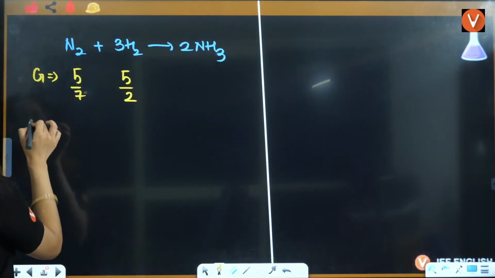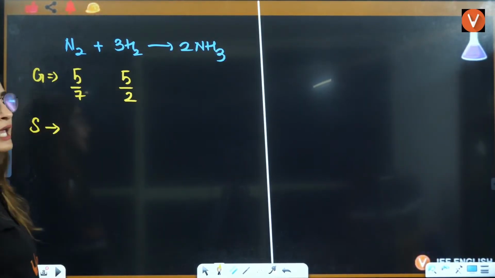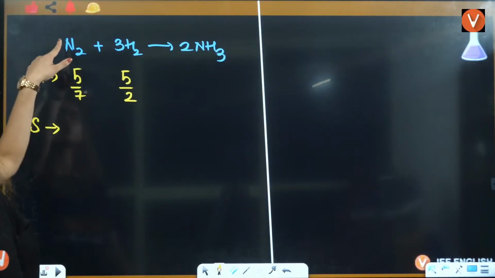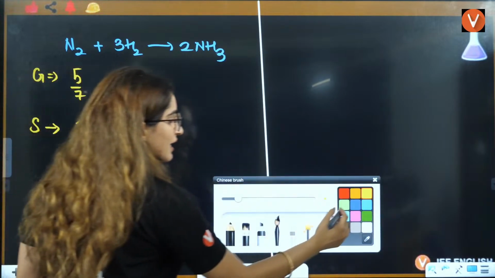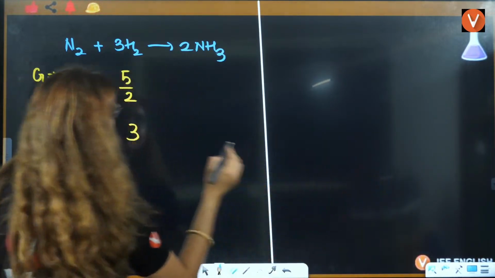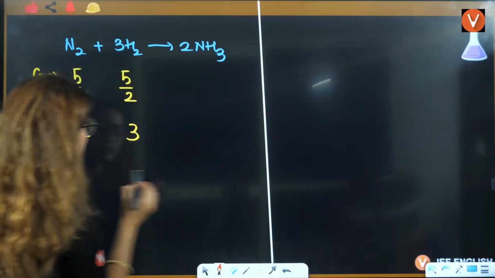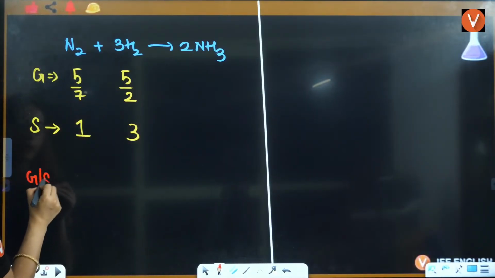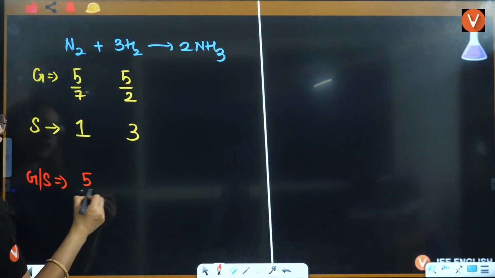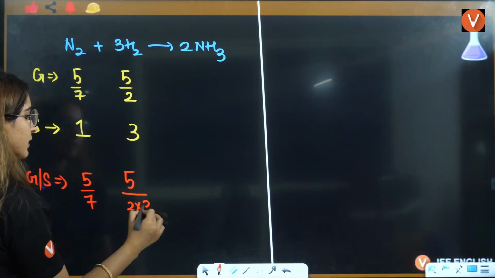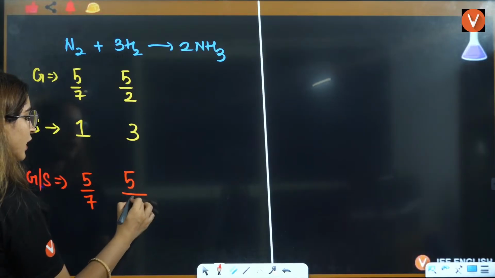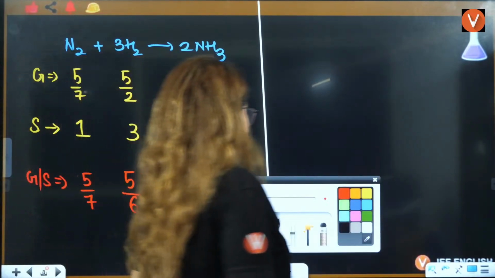What is the stoichiometry? Can you tell me what is the stoichiometry? Here stoichiometry is 1. Here stoichiometry is 3. So can I just divide and write the value of G divided by S? That is nothing but here 5 by 7. Here it will be 5 by 2 multiplied by 3, that is nothing but 5 by 6.